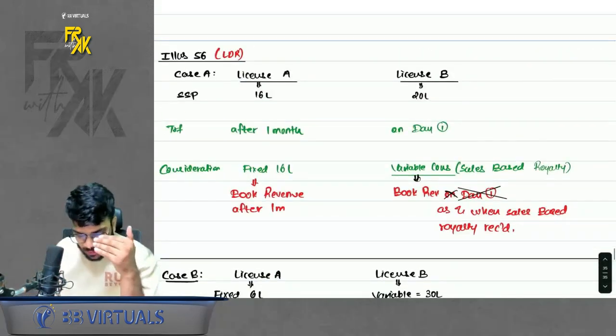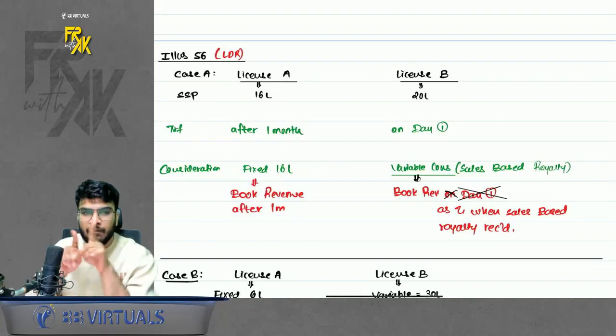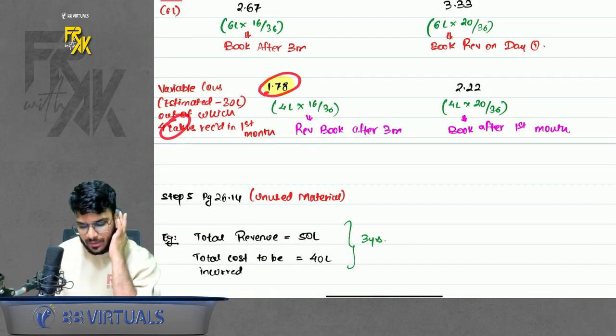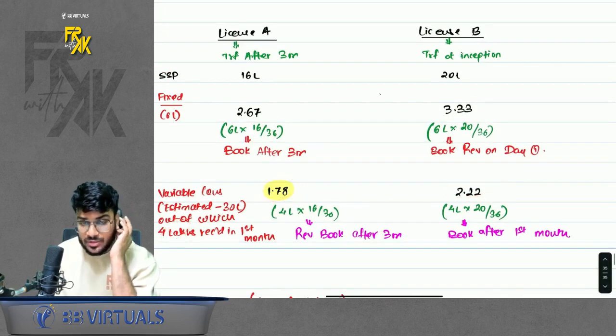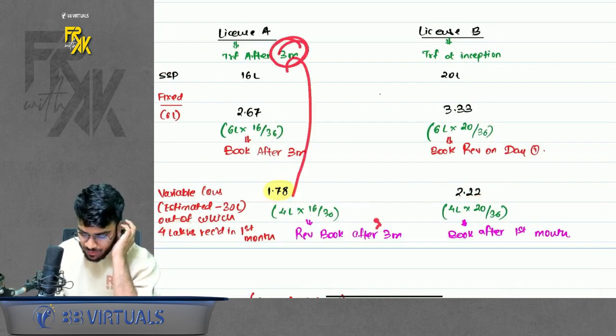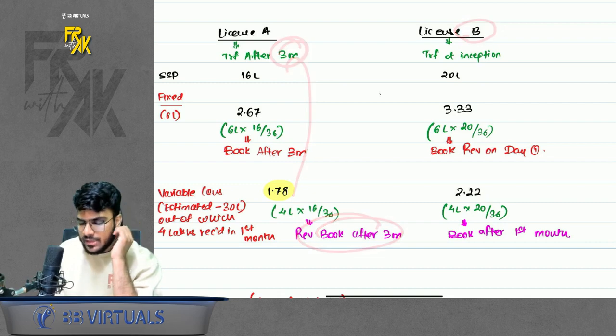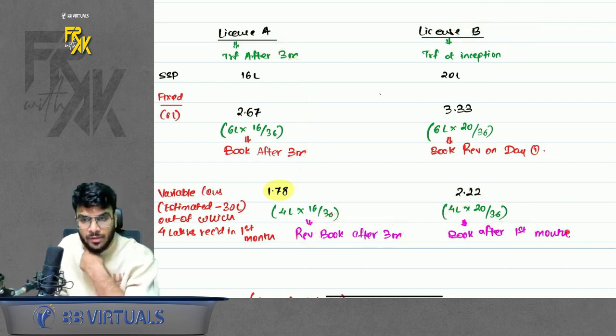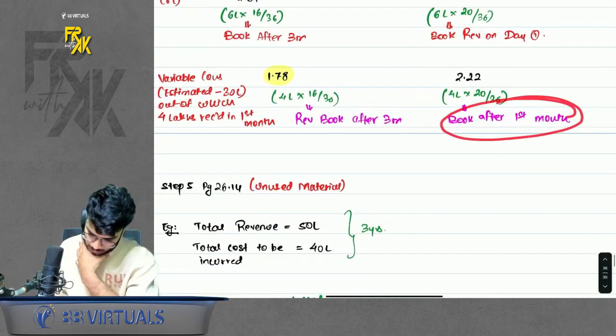In case A, because it was depicting the SSP, no need to allocate between both the licenses. Simple. So 4 lakhs you receive, bifurcate between A and B. For A, because the transfer will happen after 3 months, you can book the revenue after 3 months only. For B, transfer of license has already happened, so first month sales royalty you can book after first month. Simple. Clear? Yes. So good question.